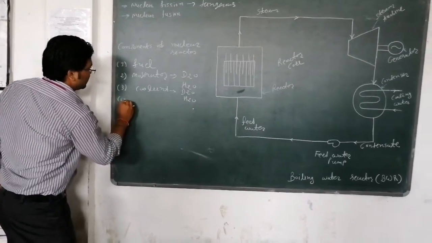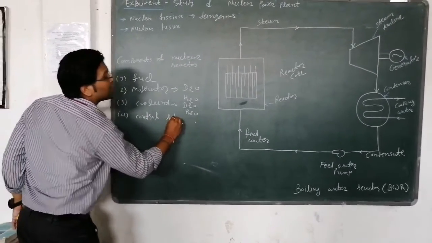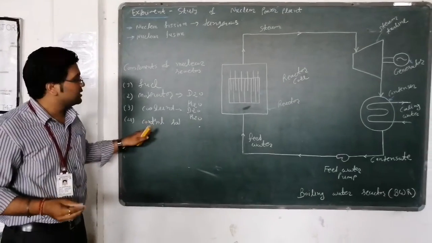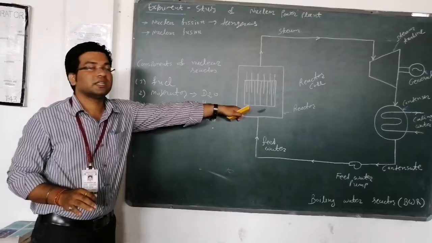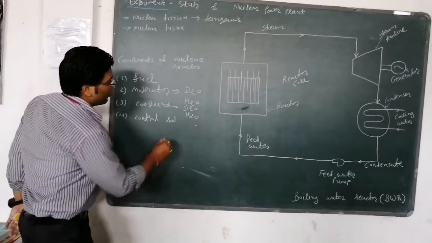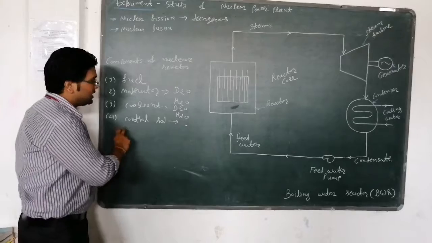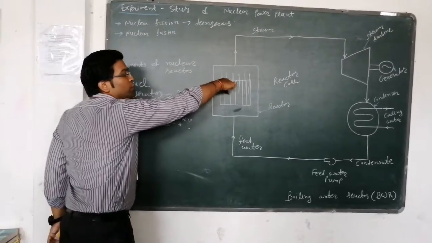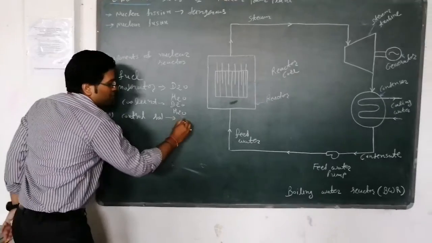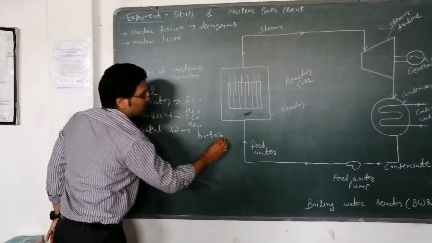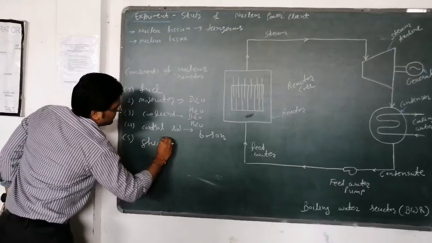Fourth one is known as the control rod. Generally, the control rod is made of boron or cadmium. Why are we using it in the reactor core? Because the excess neutrons will be absorbed by the control rod. That's why we introduce the control rod, made of boron and cadmium, in the reactor core.